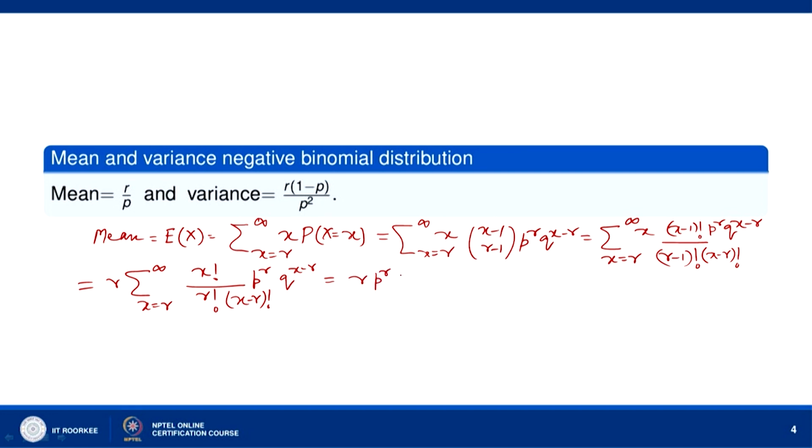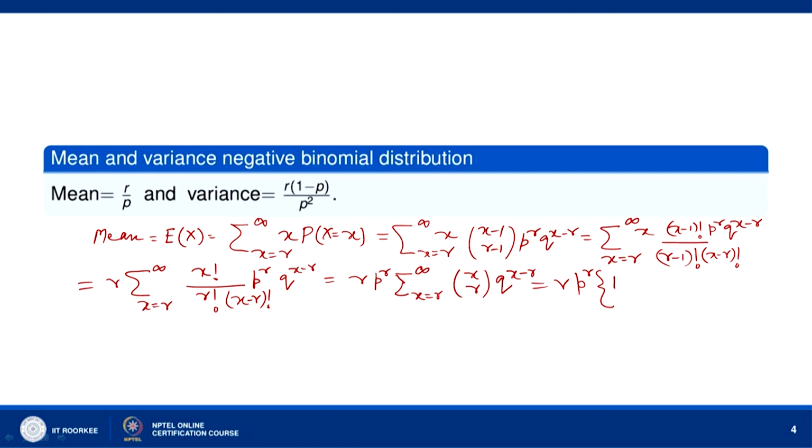So, we can write it outside, sigma x equal to r to infinity x c r q to the power x minus r. Okay. Now, this is r times p to the power r. If you expand this, when you put x equal to r, r c r is 1, then q to the power r minus r, so q to the power 0, that is 1.